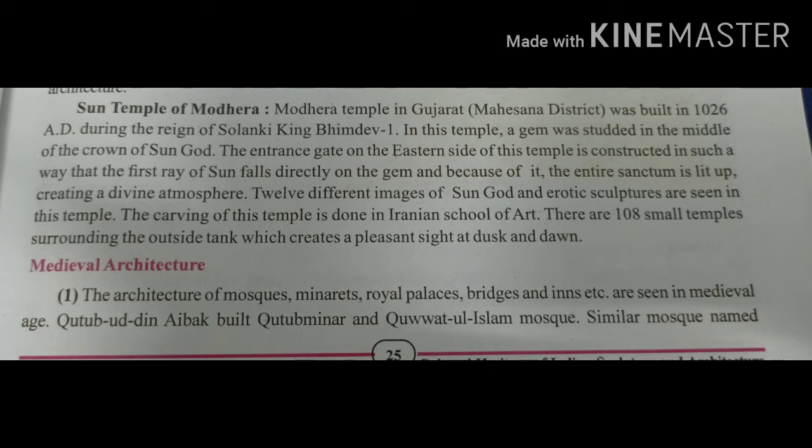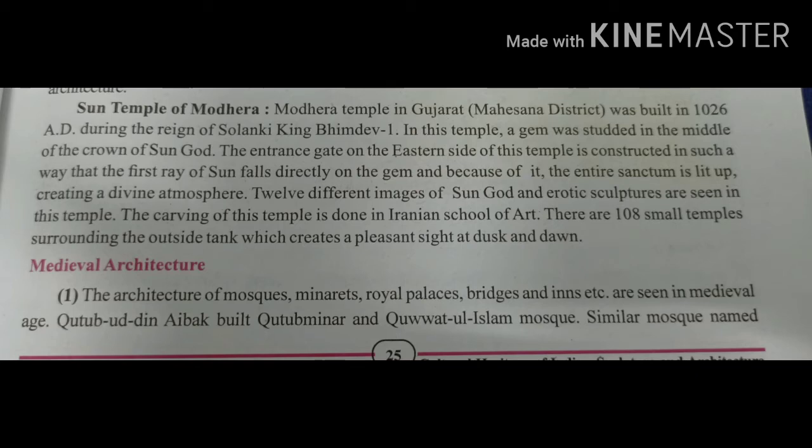Now medieval architecture. This medieval architecture you have to learn for section A. The architecture of mosques, minarets, royal palaces, bridges and inns, etc. are seen in the medieval age. Qutb-ud-din Aibak built Qutub Minar, you know that.